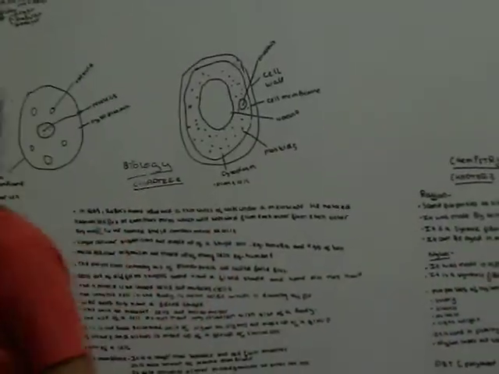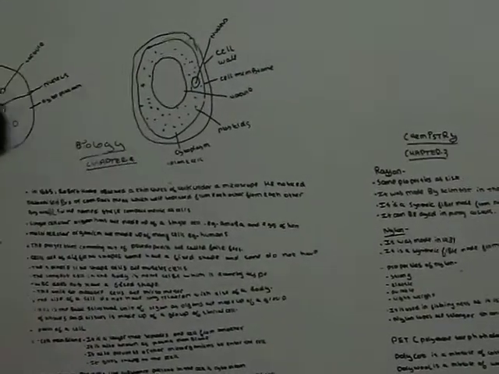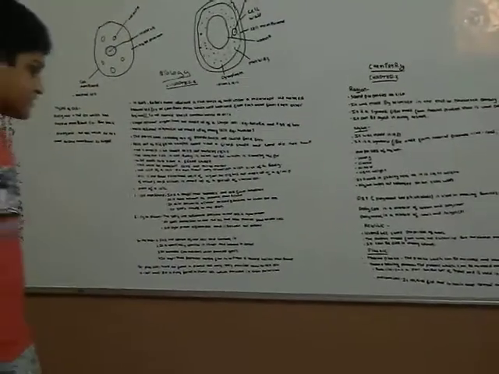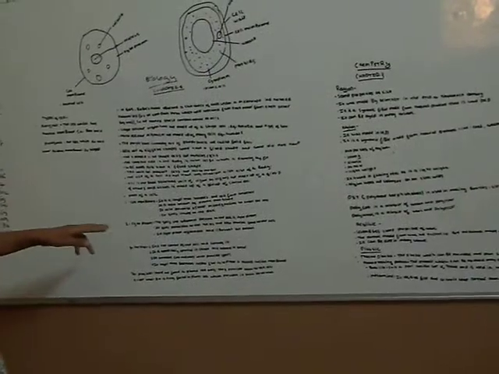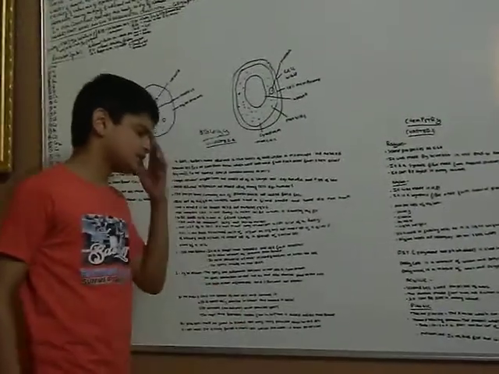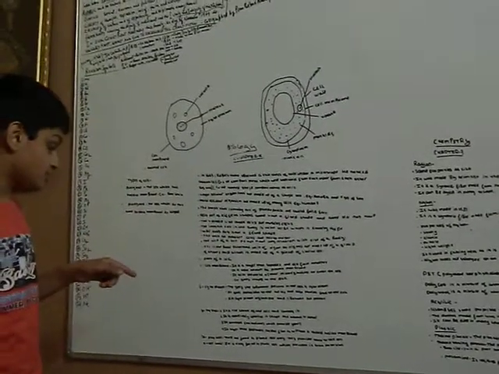Second, cytoplasm. The jelly-like substance present in the cell is called the cytoplasm. It gives protection to the nucleus and also provides food to the cell. It gives shape to the cell. In cytoplasm, organelles and ribosomes are present.